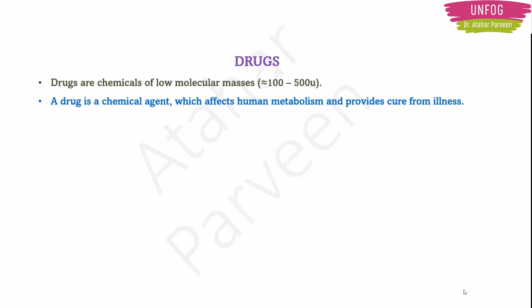Now what is a drug? It is a chemical agent that we know. That's why we are studying about it in this chapter. But what type of chemical agent is it? It is a chemical agent which affects the human metabolism and provides cure from illness. That's the reason why we use drugs. If we take drugs in higher doses than recommended, meaning if the doctor gives us some quantity to take and you take more than that quantity, then these drugs may have a poisonous effect on us.